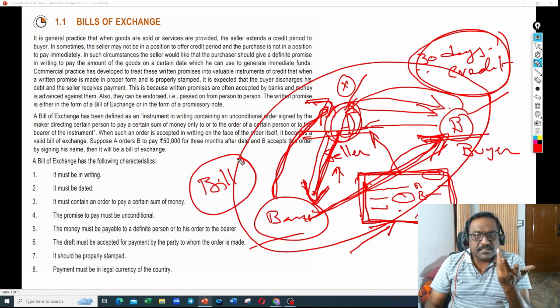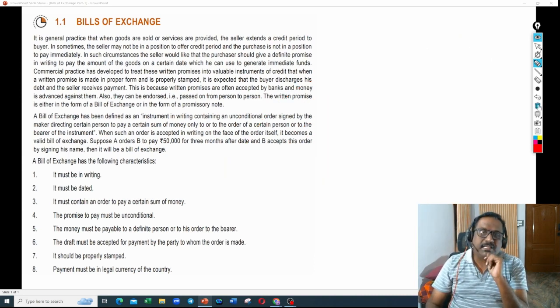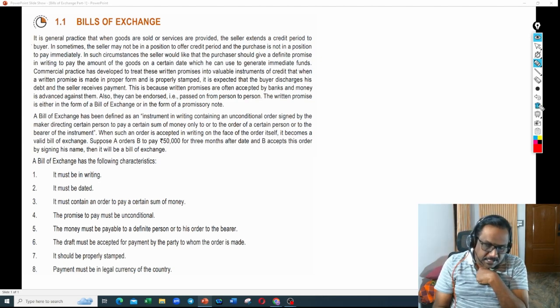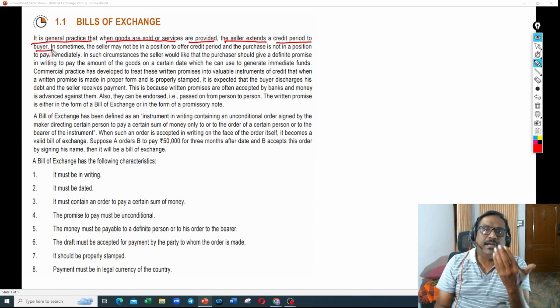Now you understand, right? With this story, what do you mean by bill? Now I will read this paragraph. You will understand in detail what exactly the meaning of bills of exchange is. It is a general practice that when goods are sold or services are provided, the seller extends a credit period to the buyer. Yes, when the goods are sold, obviously the seller will provide credit facility to the buyer.